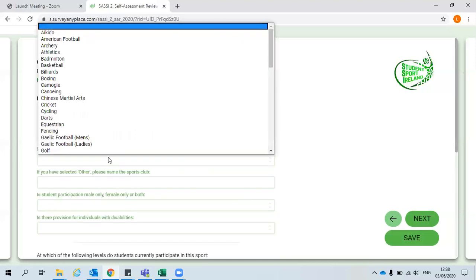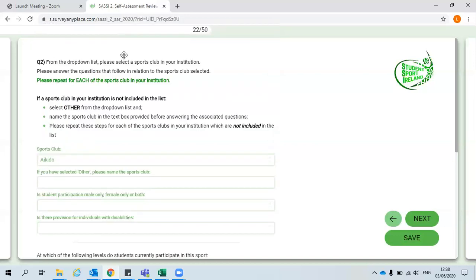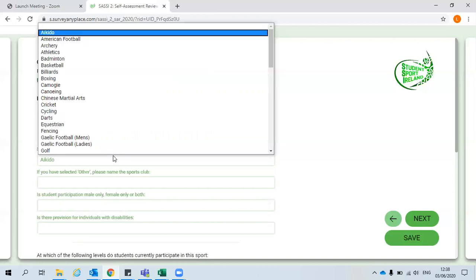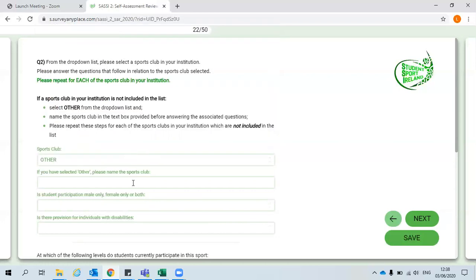So from the drop-down menu, in which the sports are listed alphabetically, pick a sports club in your institution. If a sports club in your institution is not included in the list, select Other from the drop-down menu, which you will find at the very bottom, and then please name the sport.